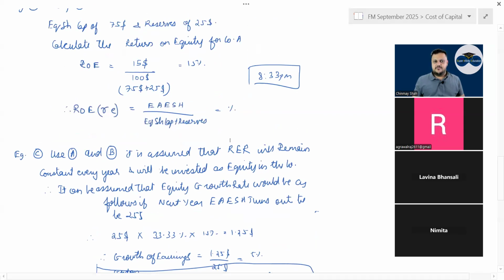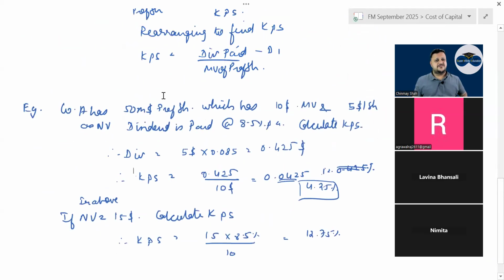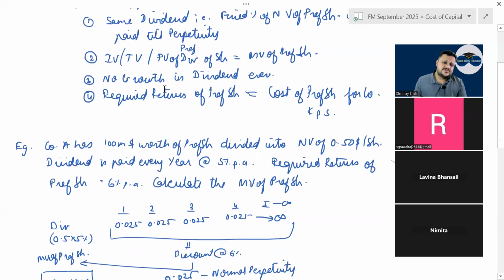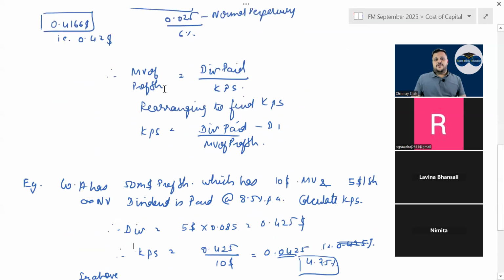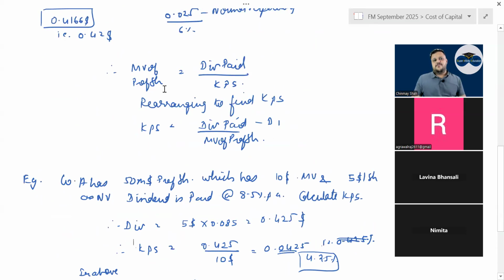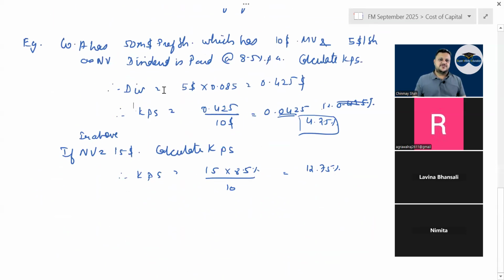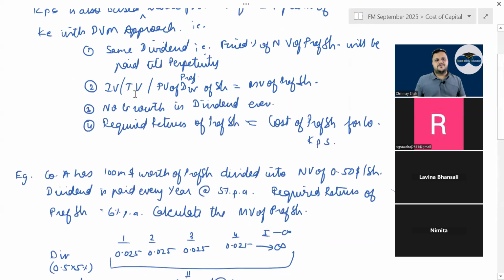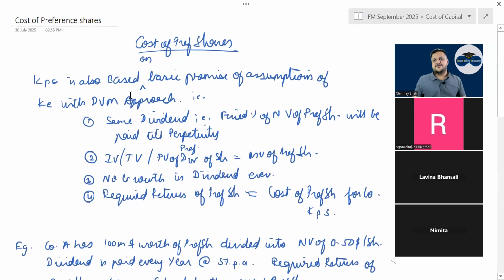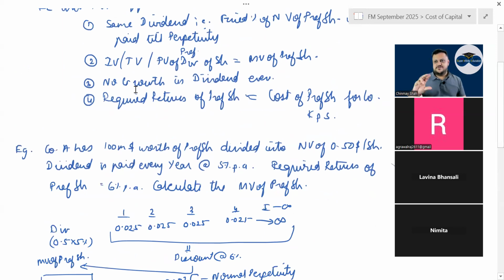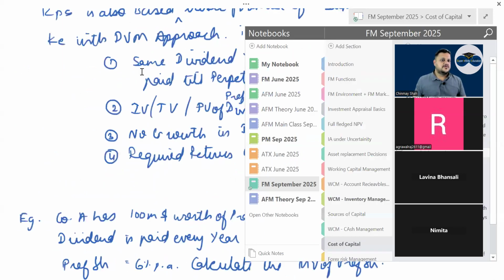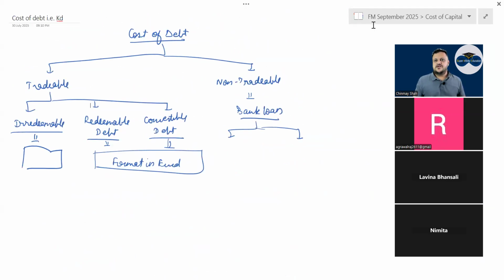Right? Then cost of preference shares, only without growth, same logic. KP is equal to D1, or dividend paid, divided by what? Market value of preference share. The only important part you have to remember is that dividend is paid on the nominal value of shares. Dividend is paid as a percentage, it will be paid on the nominal value of the preference shares. Correct. Cost of debt: tradable, non-tradable, irredeemable, redeemable.